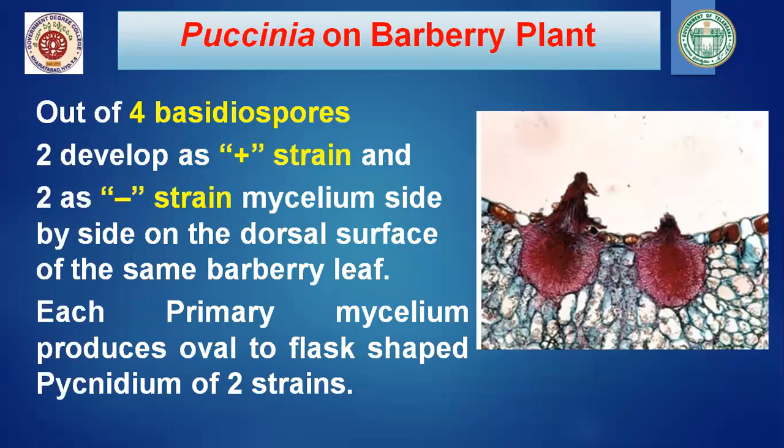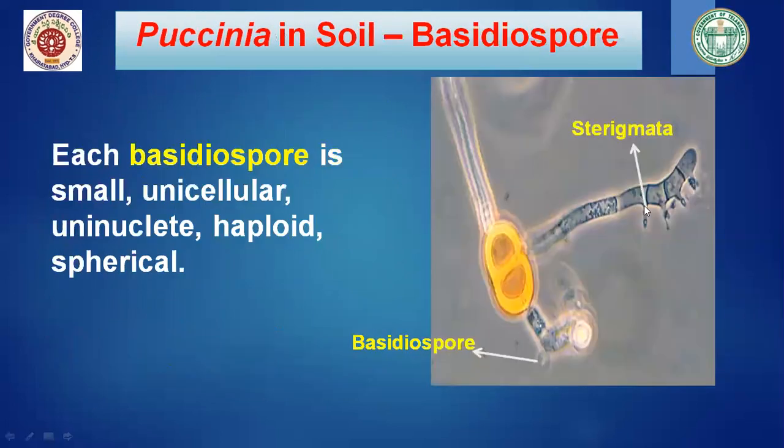Out of 4 basidiospores, as I said, 2 develop as plus strain and 2 develop as minus strain, side by side. And when they are liberated out, they can't continue their life cycle. So out of 4 basidiospores, 2 are plus and 2 are minus strain basidiospores. And you can see a small stalk-like structure. This is known as sterigmata. From the sterigmata, you can see the basidiospore.